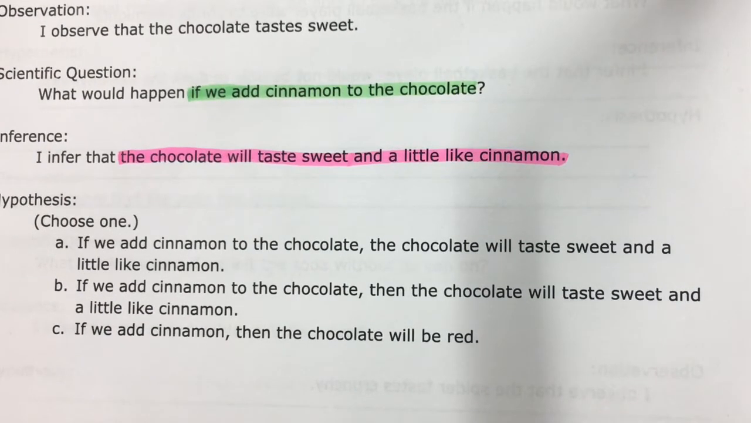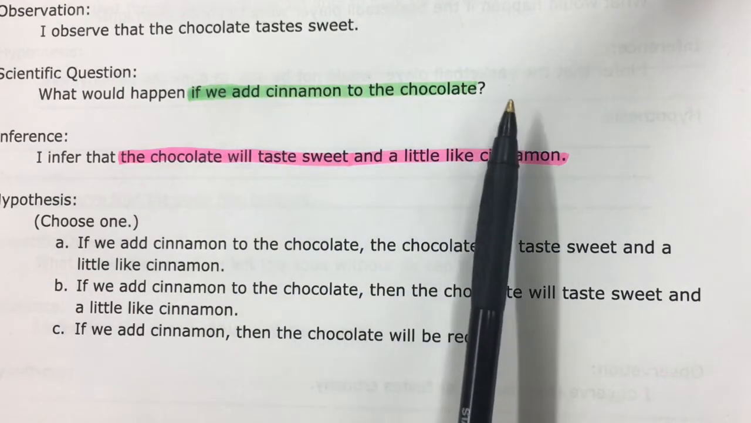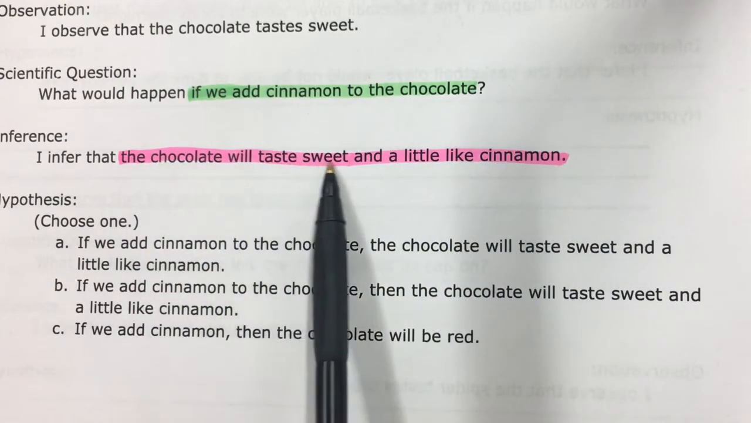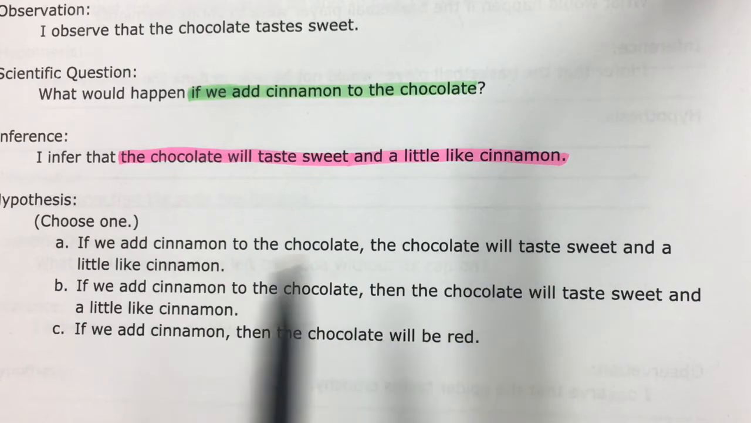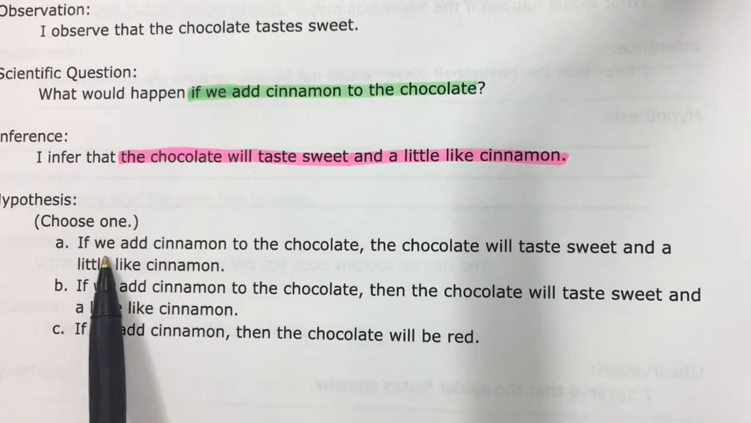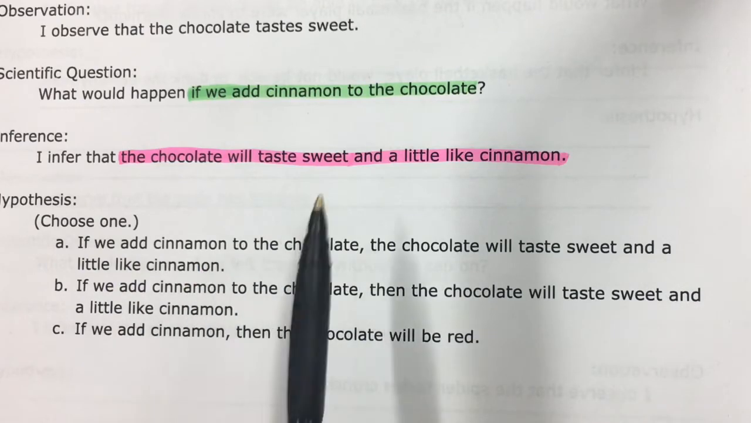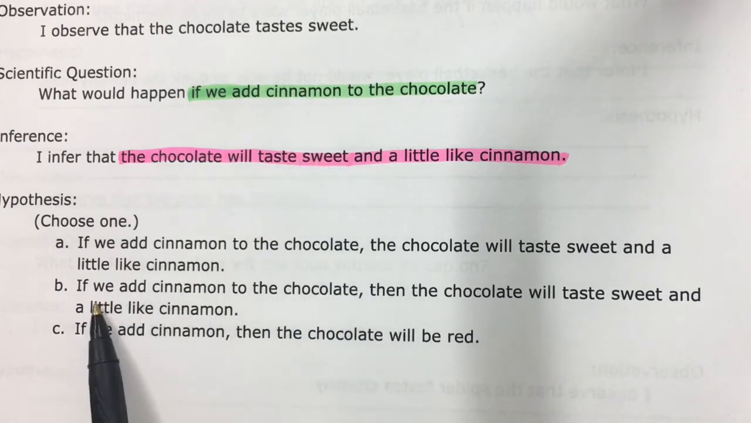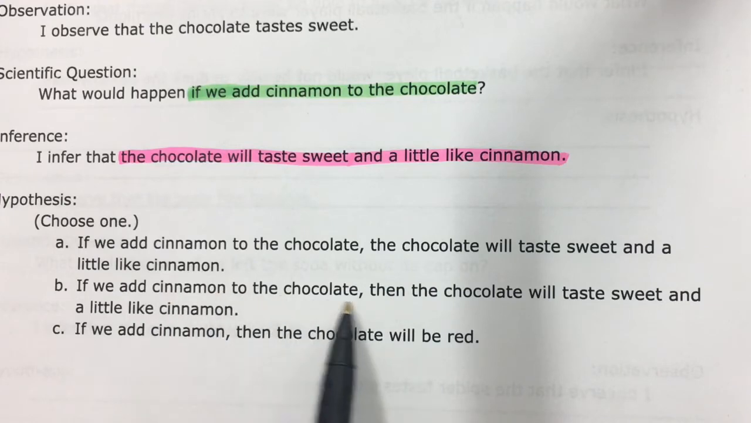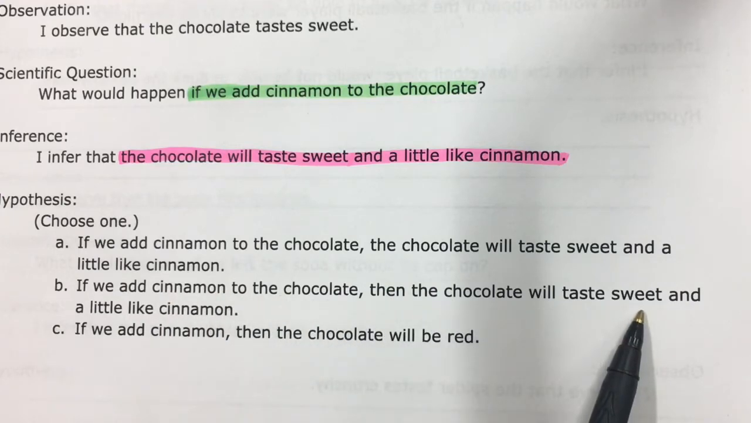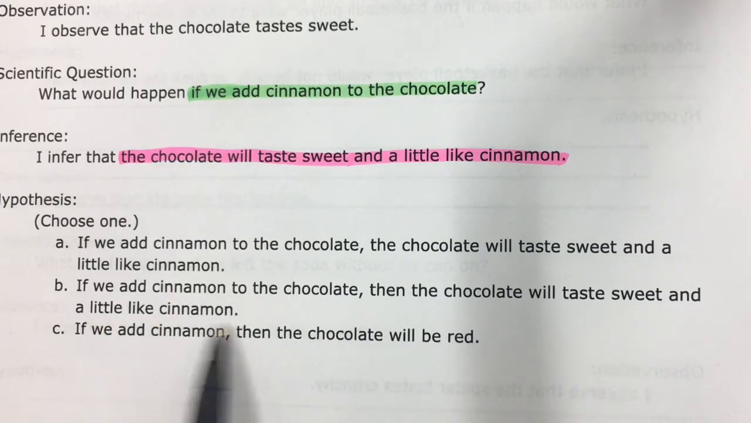So do we have a hypothesis down below that has if we add cinnamon to the chocolate, then the chocolate will taste sweet and a little like cinnamon? So A says if we add cinnamon to the chocolate will taste sweet and a little like cinnamon. That sounds mighty like this one. B, if we add cinnamon to the chocolate, then the chocolate will taste sweet and a little like cinnamon. C, if we add cinnamon, then the chocolate will be red.